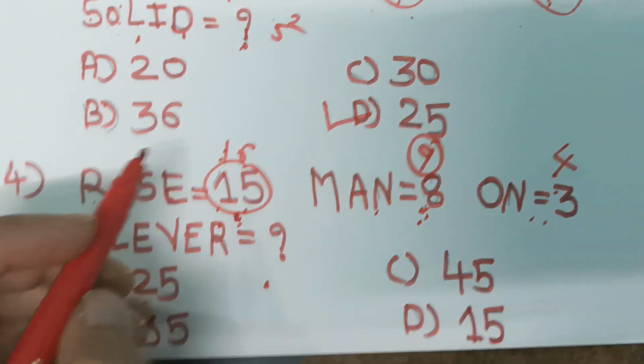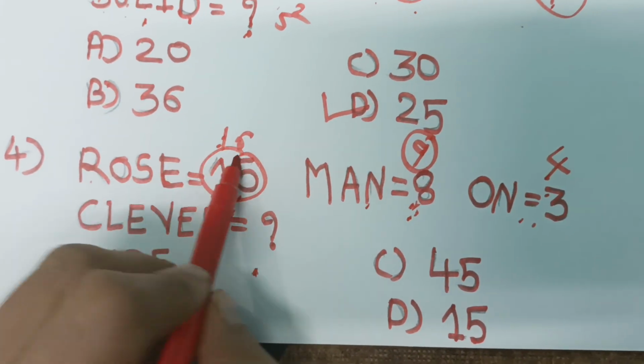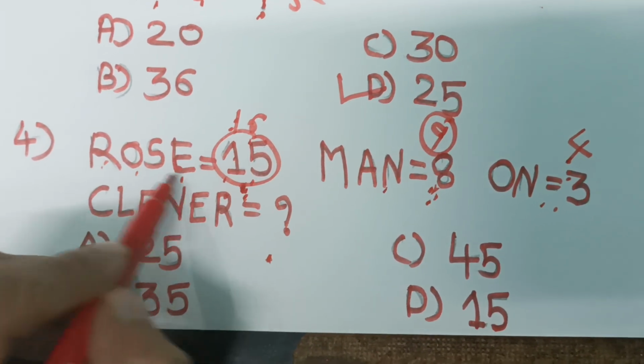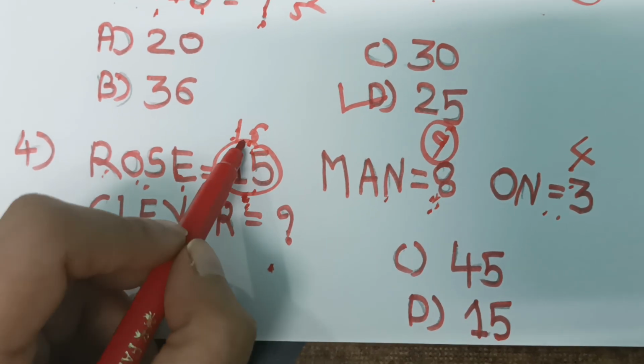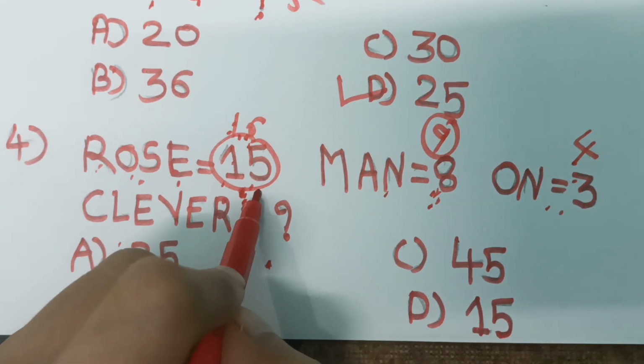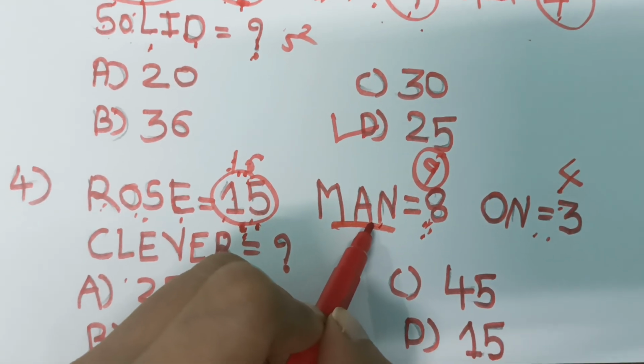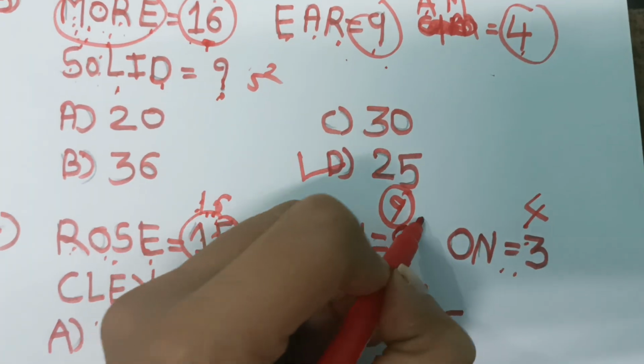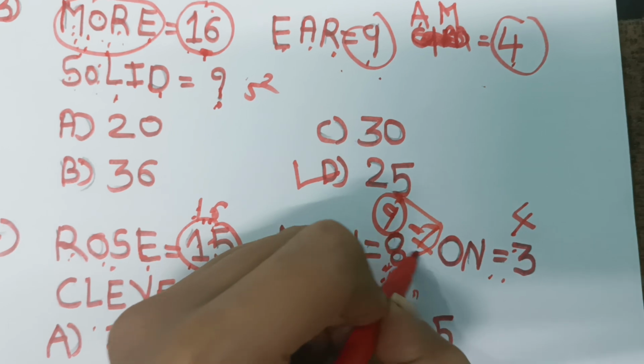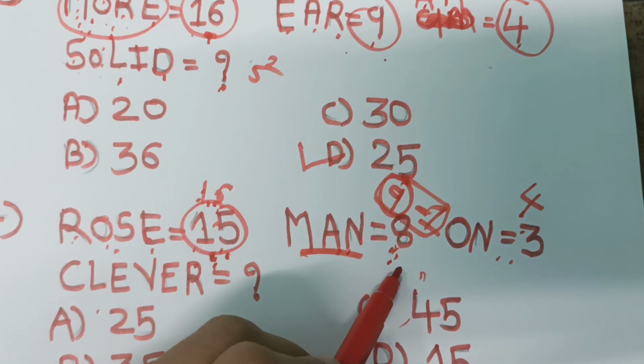And how they get 16, if we see 16, 1, 2, 3, 4, 4 square is 16, and 16 minus 1, then we get 15. Here 3 square is 9 and 9 minus 1, so we get 8.